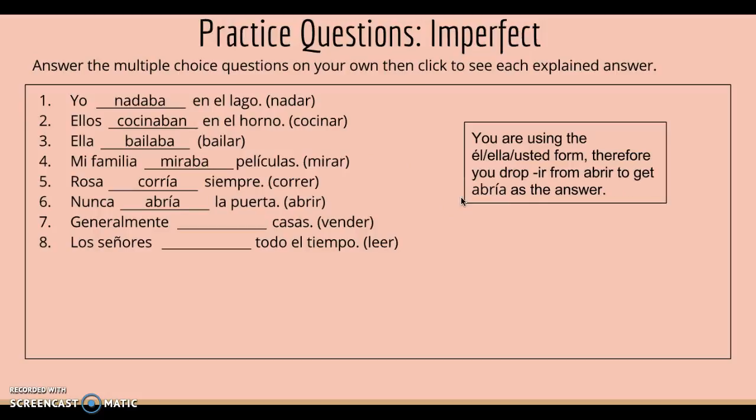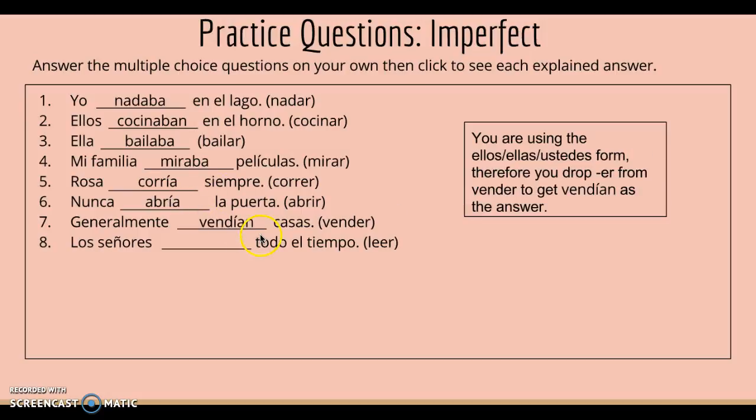Nunca abría la puerta. You're using the él, ella, and usted form, therefore just drop the IR and add ia to get abría as the answer. Generalmente vendían casas. You're using the ellos, ellas, and ustedes form, so just drop the ER and add ian to get vendían as the answer. It's very simple, you're just dropping and adding.